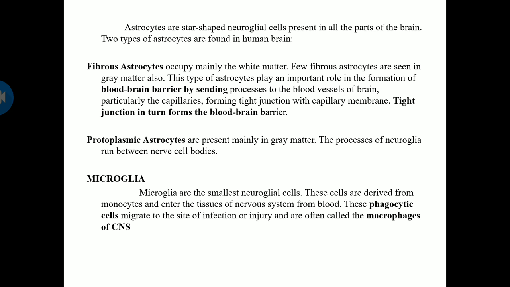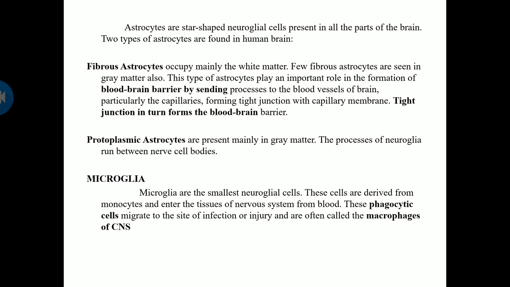Astrocytes are star-shaped neuroglial cells present in all the parts of the brain. The two types of astrocytes in the human brain are fibrous astrocytes and protoplasmic astrocytes. Fibrous astrocytes occupy mainly the white matter, which you are going to see in further classes. A few fibrous astrocytes are seen in the gray matter also. This type of astrocyte plays an important role in the formation of the blood-brain barrier. The blood-brain barrier is nothing but an imaginary barrier which will protect your brain. By sending processes to the blood vessels of the brain, particularly the capillaries, they form tight junctions with the capillary membrane. The tight junction in turn forms the blood-brain barrier.